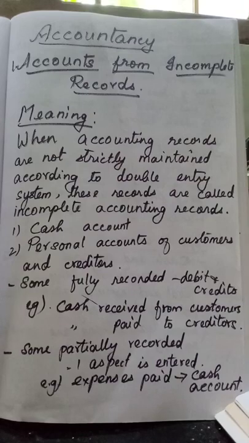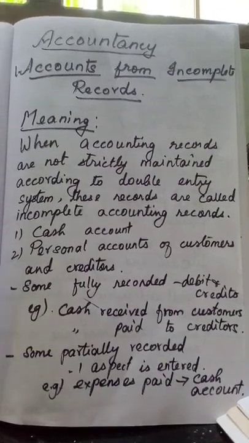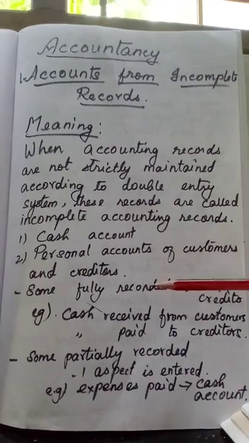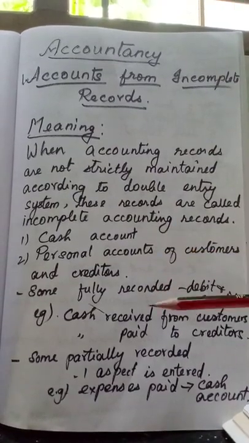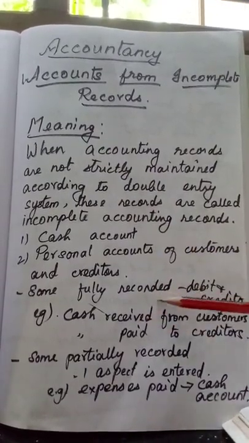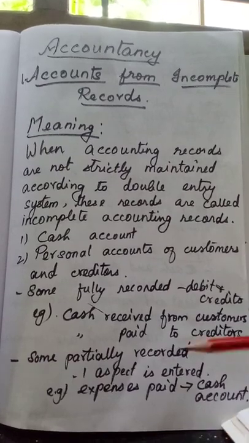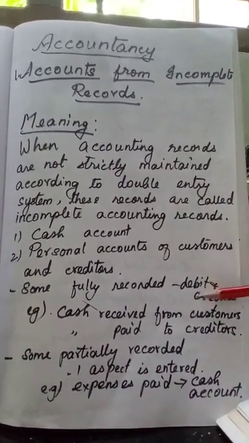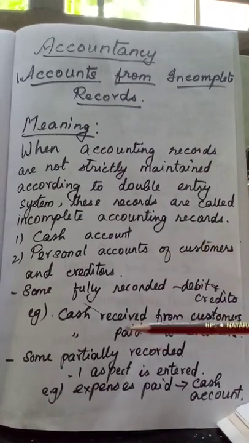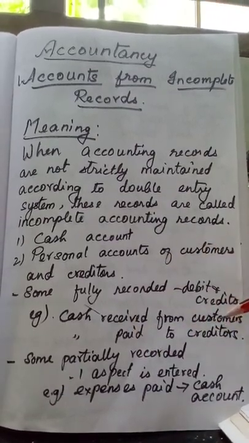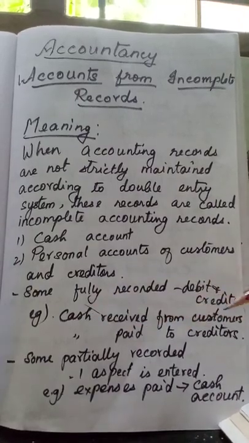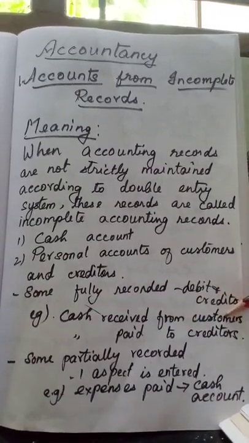Here we enter only two accounts, cash account and personal accounts of customers and creditors. Some transactions they record fully, that means the debit and credit aspects of transactions. For example, the cash received from customers, they enter in the cash account and in the personal account of the customers.